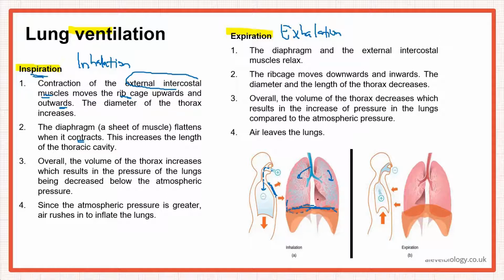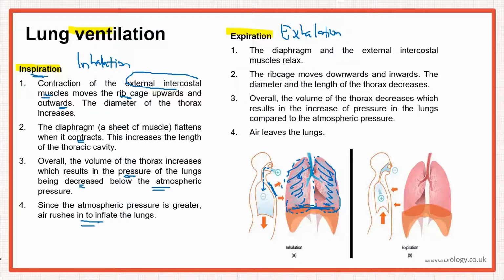So look at the size now. The lungs are filled with air. Sorry for that. And this increases the length of the thoracic cavity. So overall, what is happening? The volume of the lungs is increasing. This is the whole space which has air now. So the volume of the lungs increases, and because of that, the pressure decreases. The pressure in the lungs decreases below the atmospheric pressure. Now there is a pressure gradient, right? The atmospheric pressure in the air is more, and the pressure in the lungs is less. So because of that, air would rush in to inflate the lungs. I hope it makes sense.